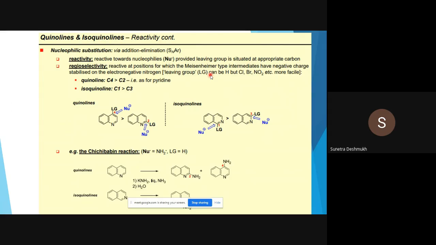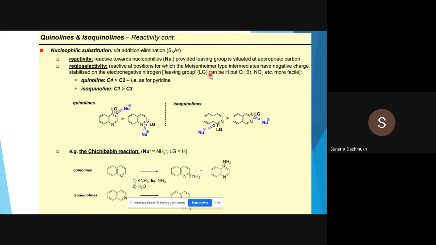If leaving groups are present on the pyridinyl ring, like hydrogen, chlorine, bromine, or NO2 groups, we can replace them very easily. The displacement or substitution reaction is very easy, and we can do it with the help of nucleophiles, replacing these chlorine, bromine and nitro groups.